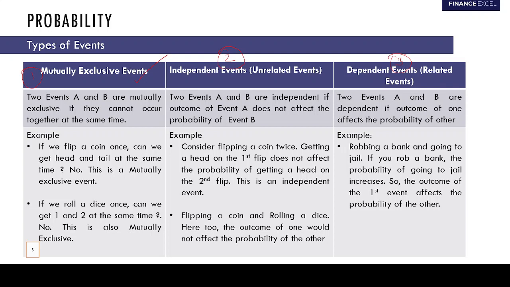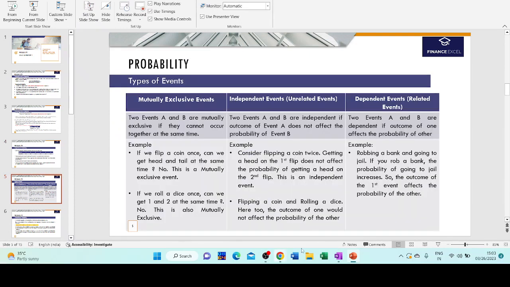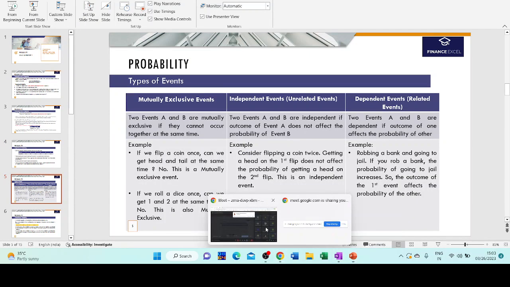Now two events A and B are mutually exclusive if they cannot occur together at the same time. Guys, the idea behind telling you all this is that when I start solving questions, your foundations would be very clear. And mind you, when I solve questions, I'll not be using any formulas. So keep that in mind.